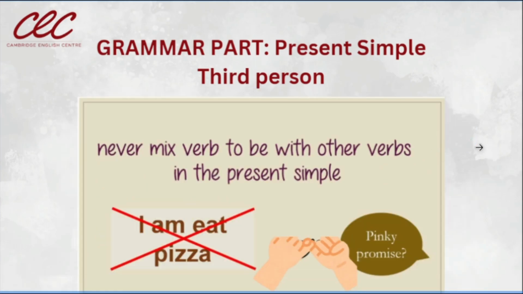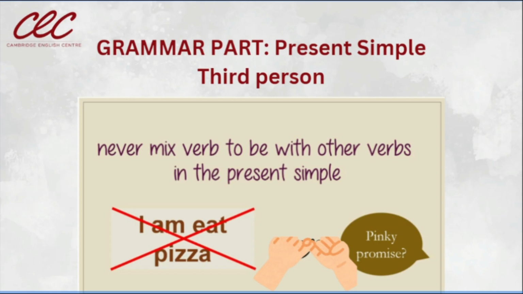Now, what is important for us to remember, to keep in mind? That we can never mix the verb to be with other verbs in the present simple. We cannot say I am eat pizza. Let's remember that the verb to be works on its own. Trabaja solito el verbo to be.